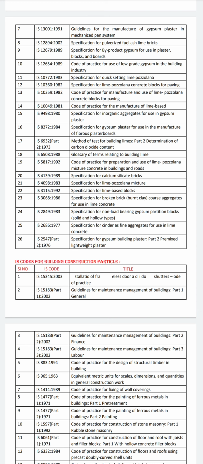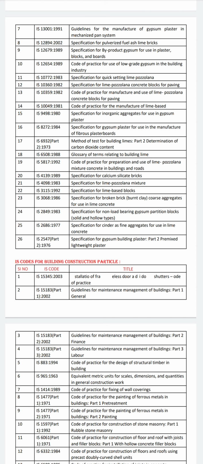Thereafter, we see the IS codes for building construction and practice. The first code for building construction and practice is IS 15345, conducted in 2003. Then in 2002, Part 1 of IS 15183, titled Guidelines for Maintenance Management of Buildings. Part 1 is general, part 2 is finance, part 3 is labor.